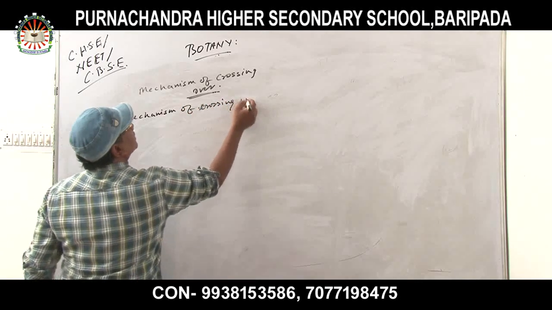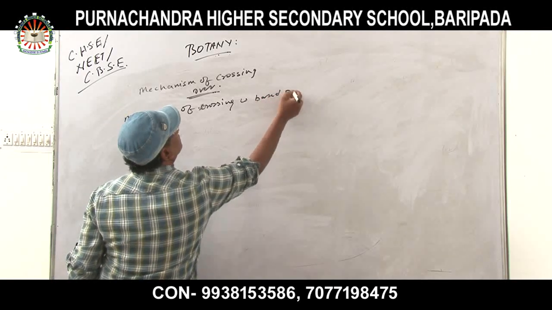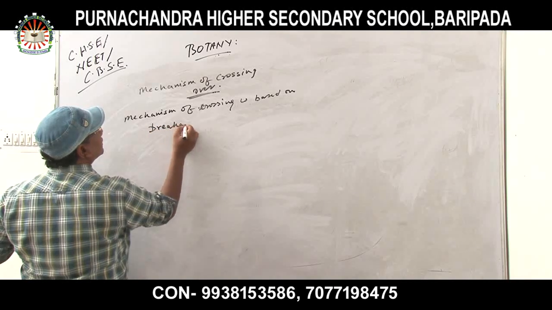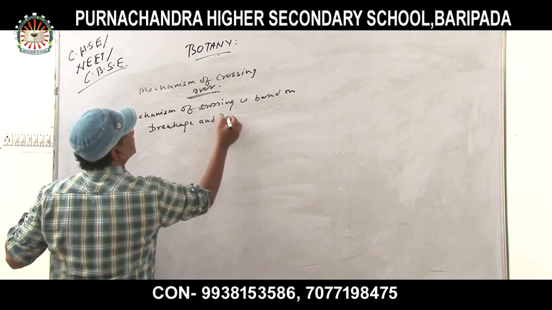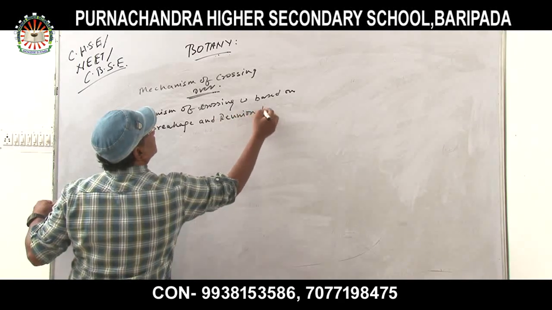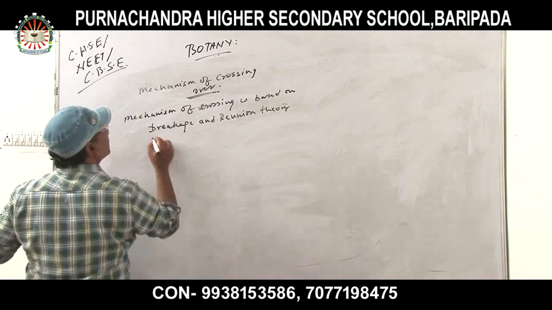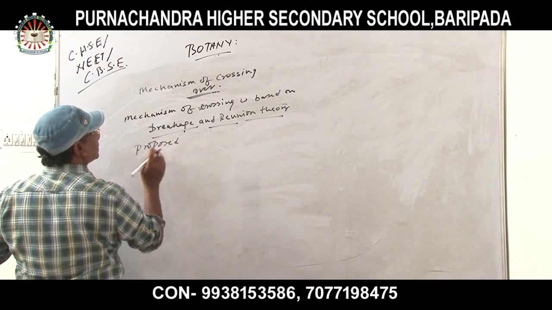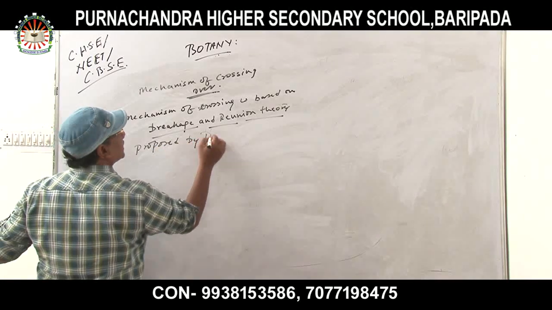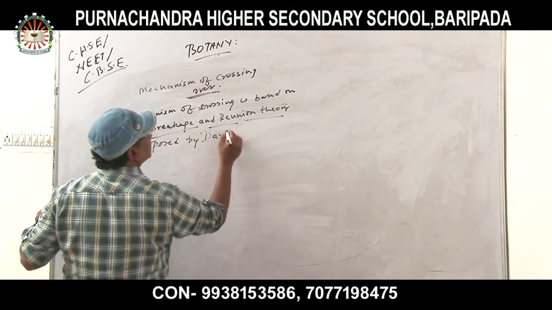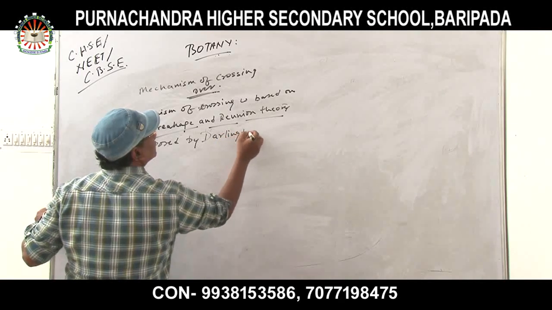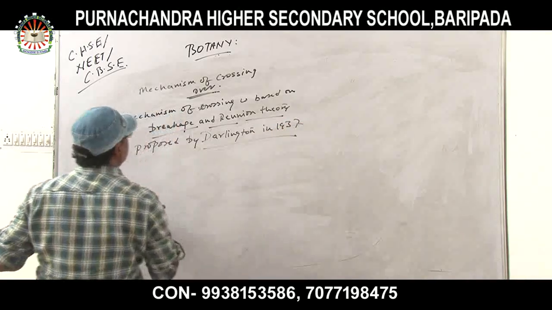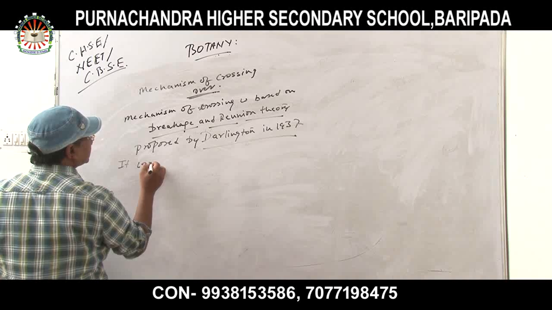Crossing over is based on the breakage and reunion theory, proposed by Darlington in 1937. It comprises four stages.